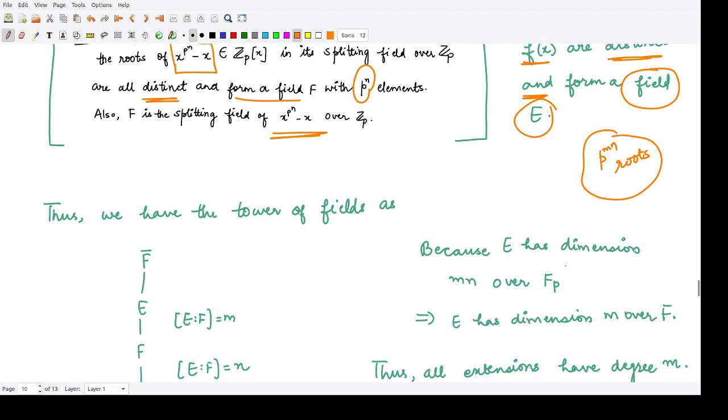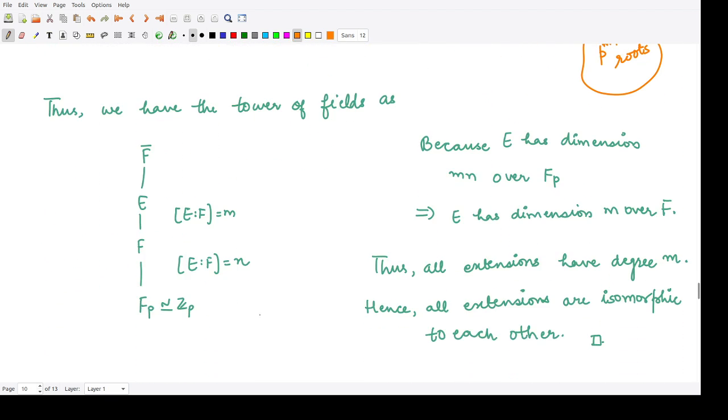So now what is the situation? The situation we have is, we earlier had this field F, we had this F closure, and then we constructed a polynomial here, x to the power p to the power mn minus x. So we found that whatever is the root of this polynomial, those roots collectively form some field E. So this field would have a degree of mn over Fp. What is Fp?